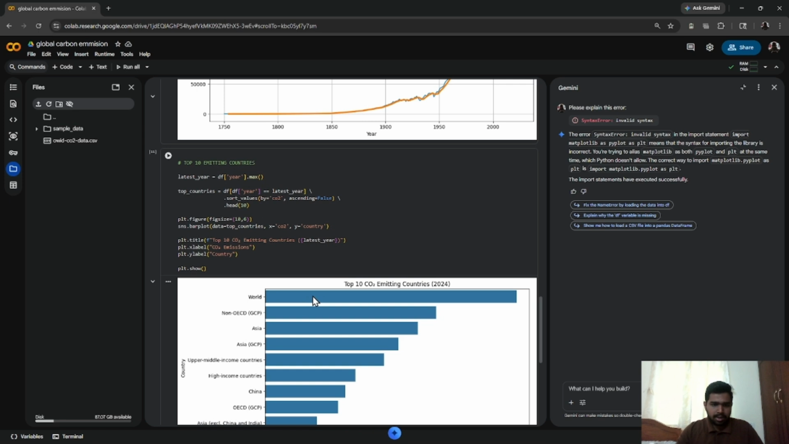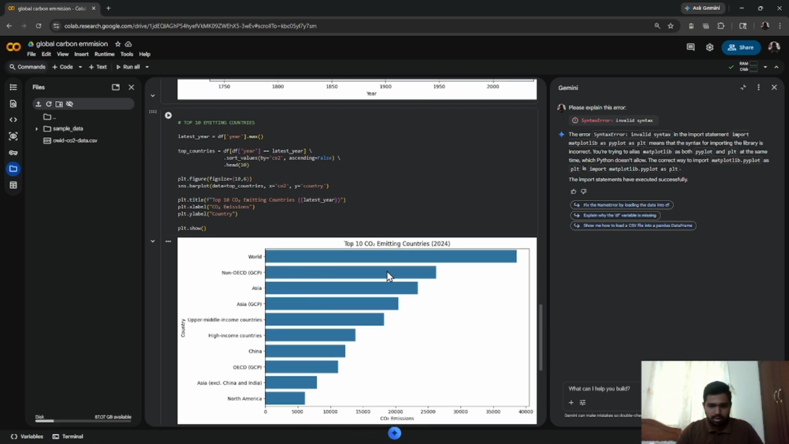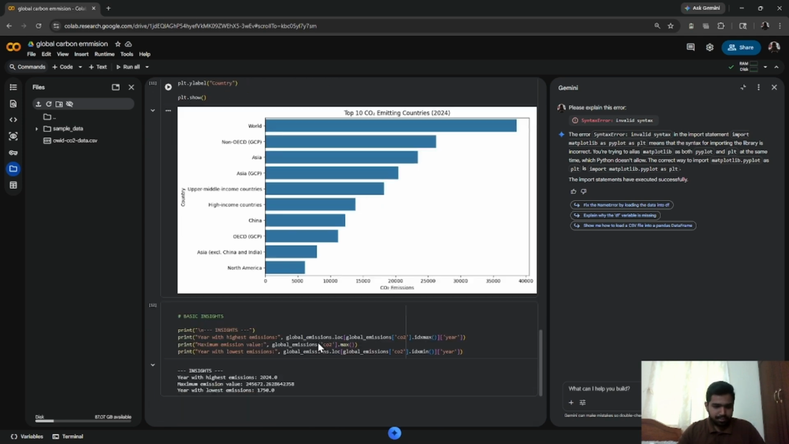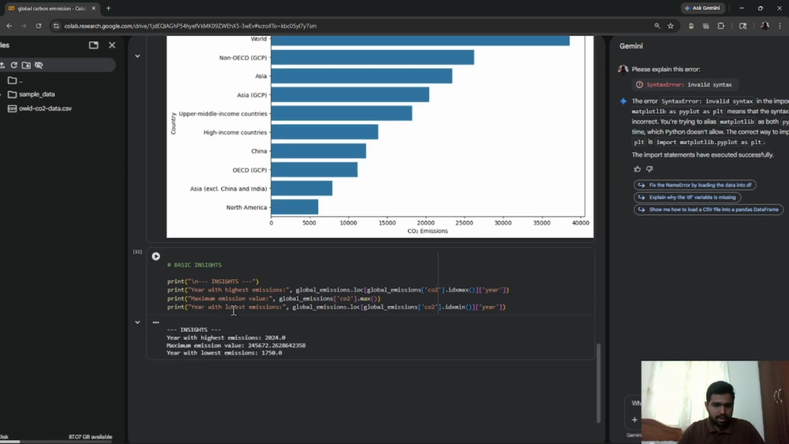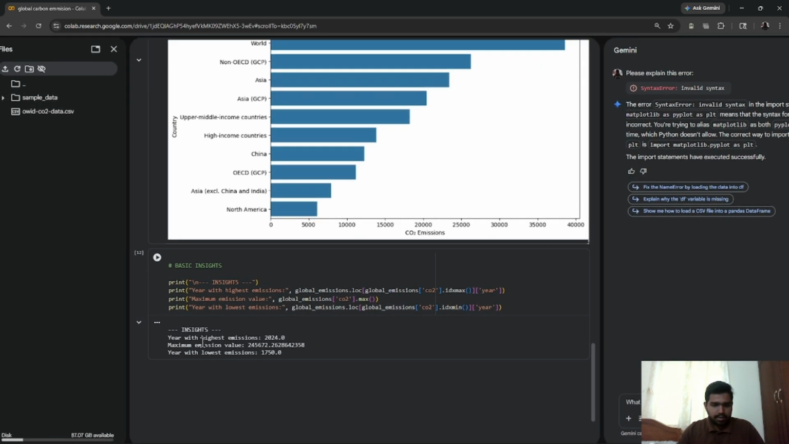So the top 10 emitting countries. Here we can see the world contributes the most CO2 emissions, and Asia, upper middle income countries, and high income countries are emitting more CO2. In this we can analyze some basic insights: the year with the highest emissions is 2024, and the maximum emission value is 245,672, and the year with the lowest emission is 1750.